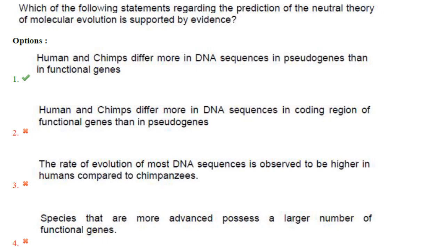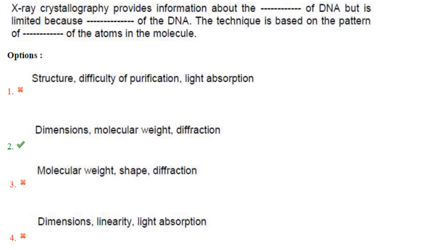It is supported by the evidence that humans and chimps differ more in DNA sequences in pseudogenes than in functional genes. Answer is option 1.